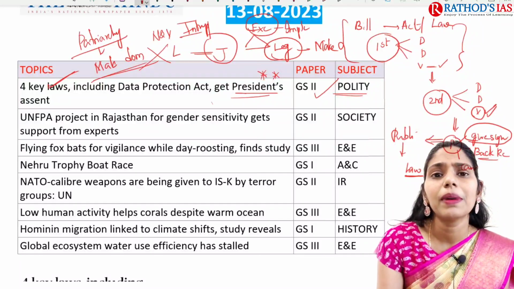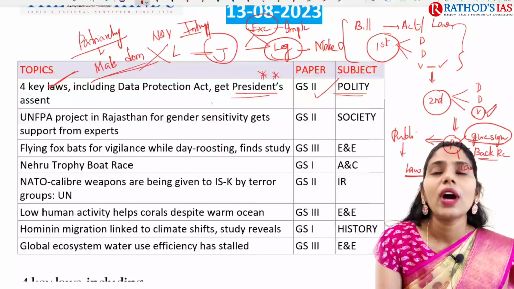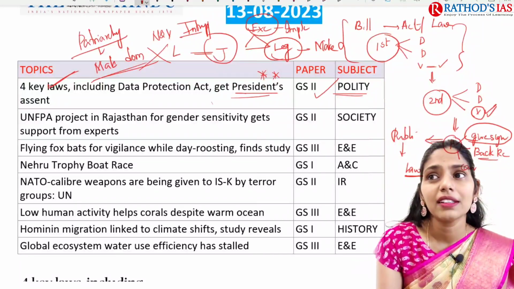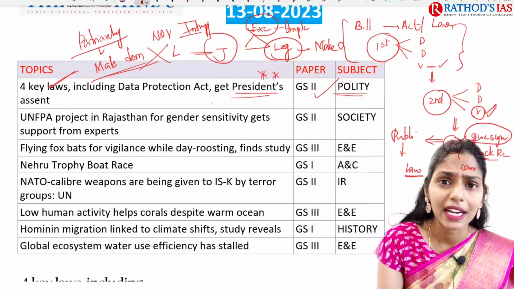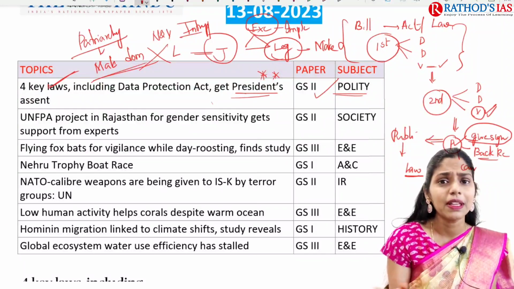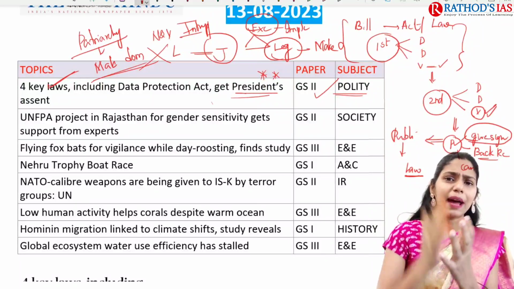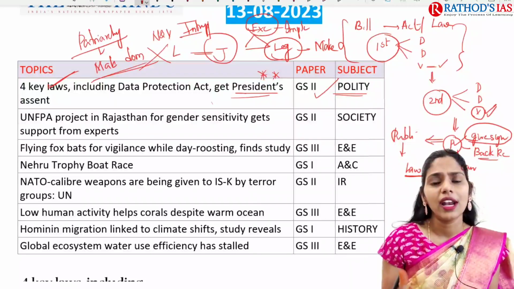Roost is nothing but the place where they are resting, okay, that is called a roost. Especially if you have seen bats. I have one memory that near my in-laws' house there is one tree. On that tree, in the daytime, hundreds of bats will be there, and the leaves are not appearing, so we can only see black bats hanging on the branches of that tree. This is called roosting.